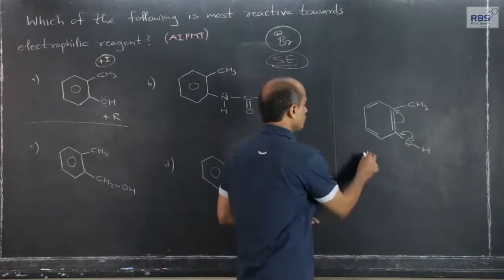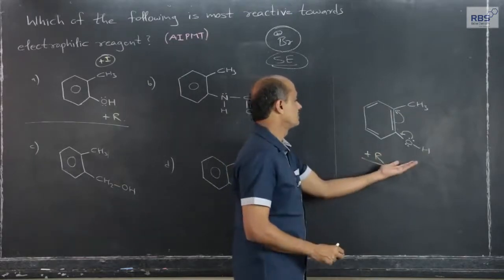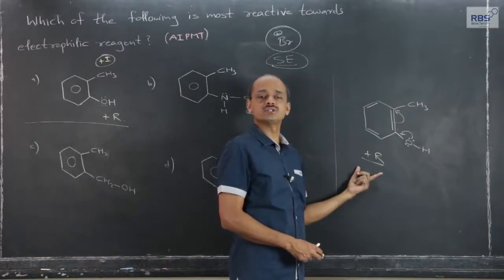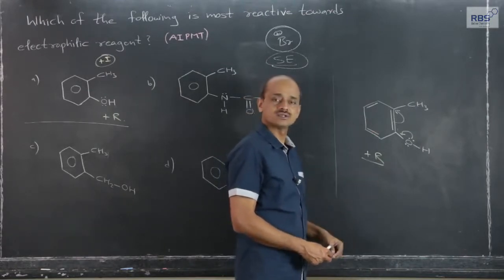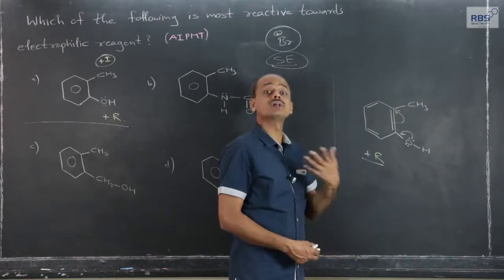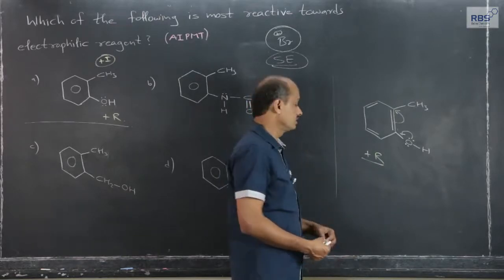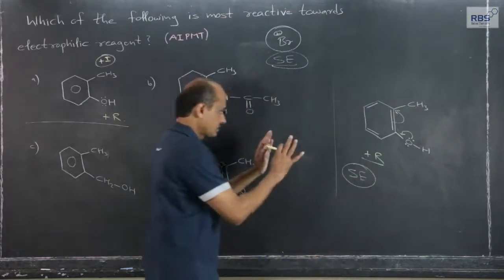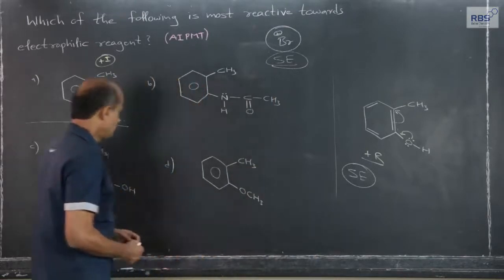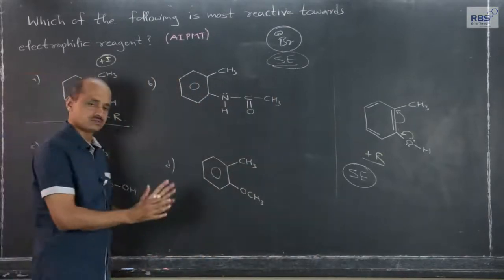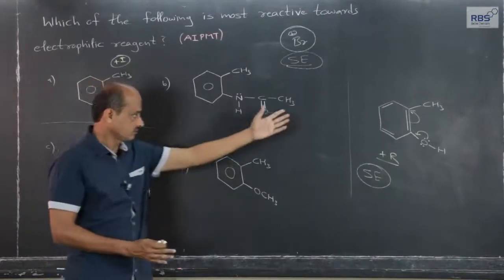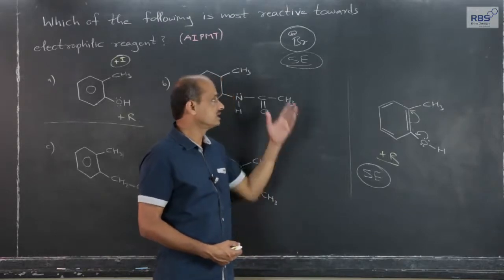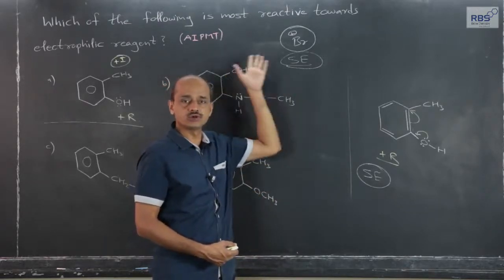Means because of plus R effect, the electron density in the ring increases, and if electron density because of positive resonance effect increases in the ring, that will develop a favorable, conducive atmosphere for SE reactions, electrophilic substitution reactions. That much we should be knowing at this stage, and if the theory related to this, whatever I have told you, is not known or is not perfect, then we will not be in a position to solve such type of questions.